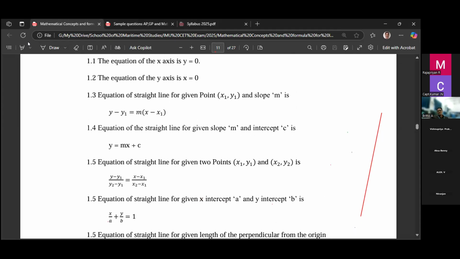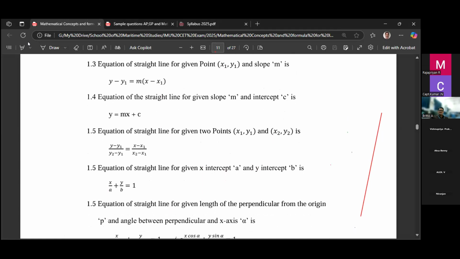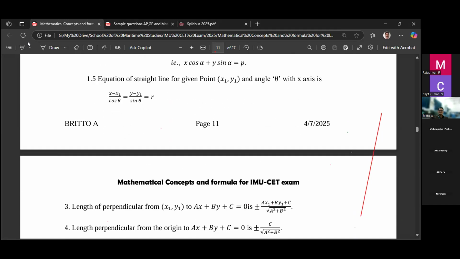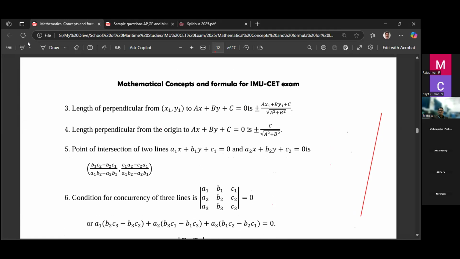The first one is general: y equal to 0 is the equation of x-axis, x equal to 0 the equation of y-axis. Then one point and the slope given. Then a slope and a y-intercept given. Next one, 2 points given. Then x-intercept and y-intercept given with the line. So remember these formulas, they are very important. This is for two-dimensional geometry.